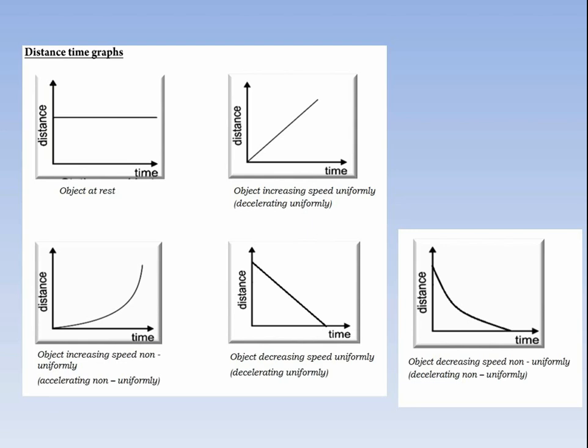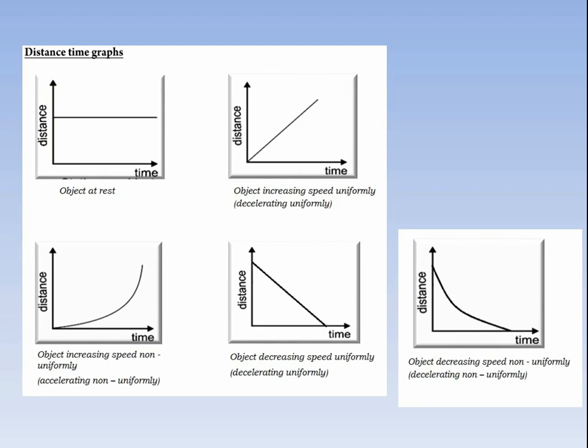You have to draw a line from the origin and it should be in between distance and time if the object is moving with increasing uniform speed. In the third case, the object is moving but non-uniformly. You have to draw a curve from distance time, and the curve will start from the origin or near the origin, but it is not a straight line, it is a curve. Why? Because the object is moving non-uniformly. It is not moving in equal intervals of time and it does not cover equal intervals of distance.